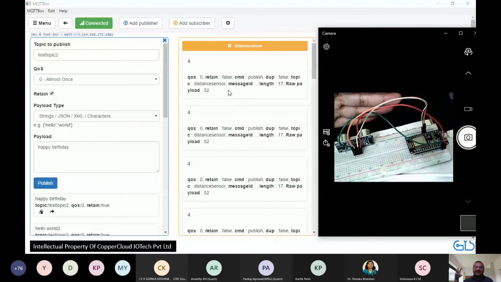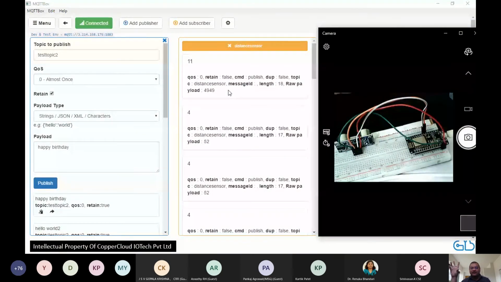So we have just taken a very big leap. We have created our first IoT device. What is this device doing? It has an embedded layer, a gateway layer, and an MQTT layer. The embedded layer senses how far my hand is. It transmits it through the gateway, through the MQTT protocol, and the MQTT is receiving the readings faithfully. Okay, this is a major leap.